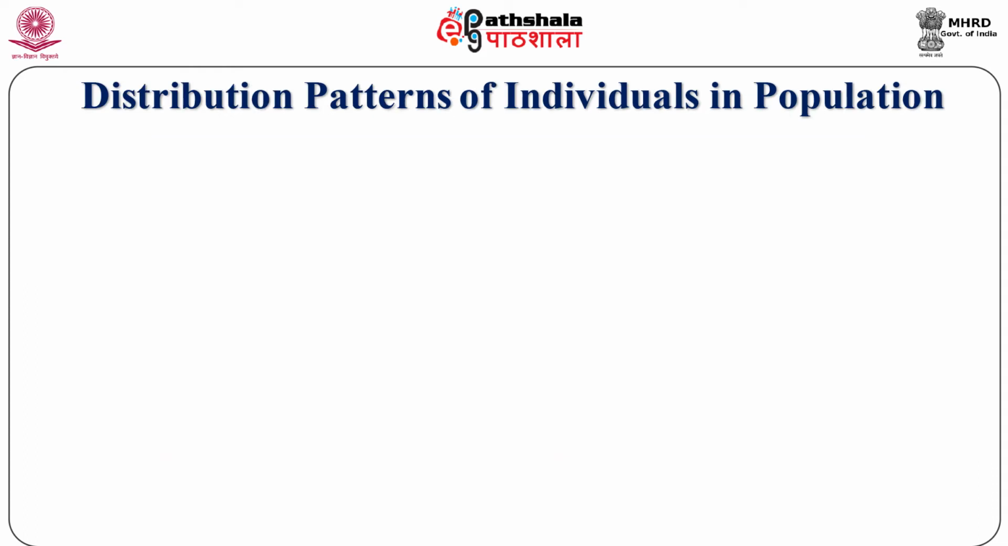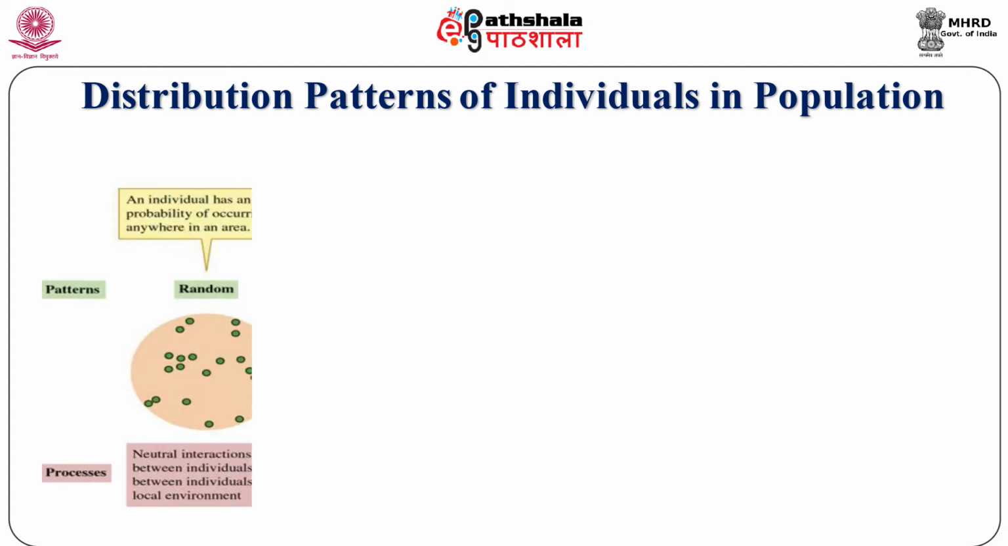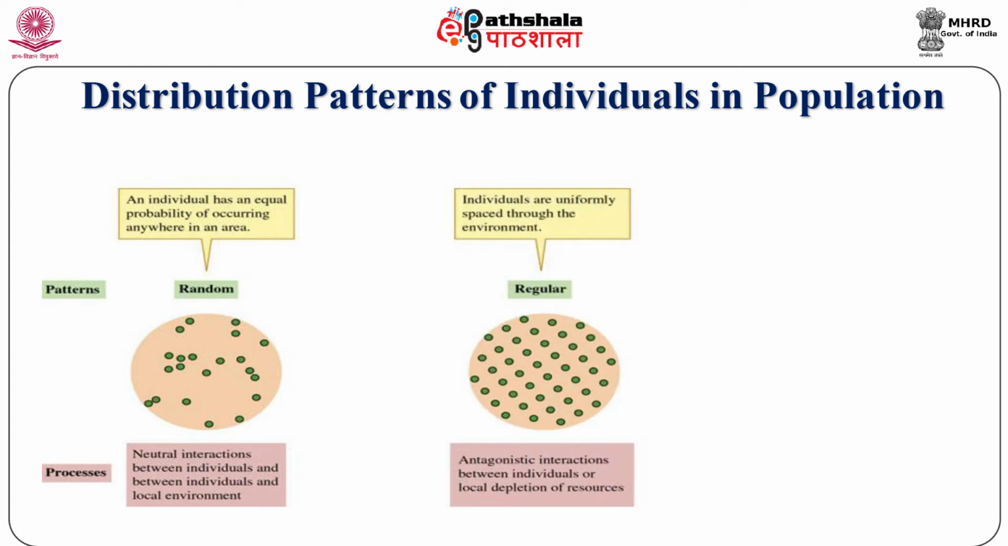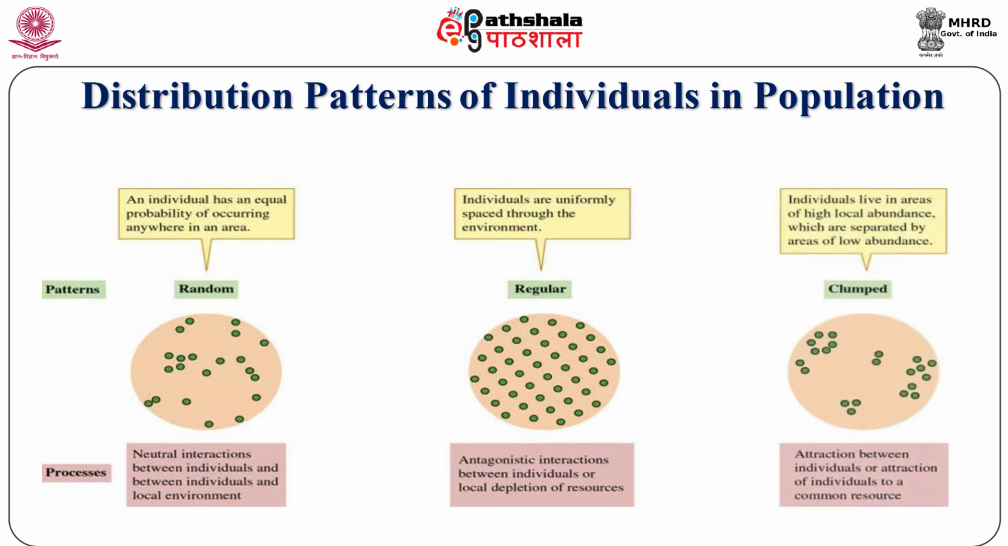In this slide, we can see the distribution patterns of individuals in population. The first picture shows an individual has an equal probability of occurring anywhere in an area. So, this is the random distribution pattern. The next is the regular distribution pattern where individuals are uniformly placed through the environment. The third is clumped. Individuals live in areas of high local abundance which are separated by areas of low abundance.